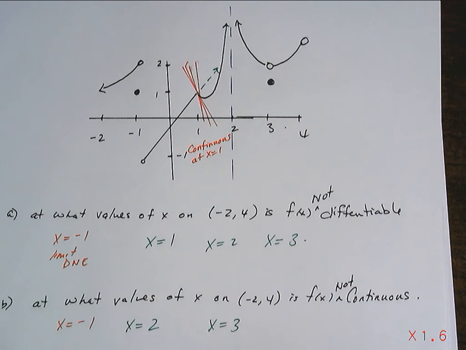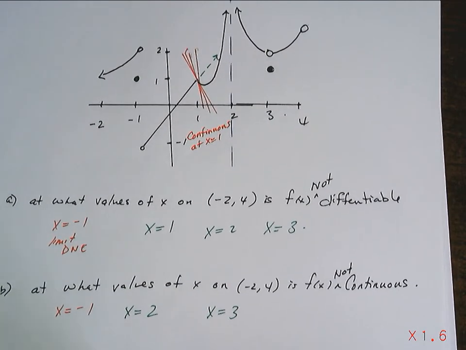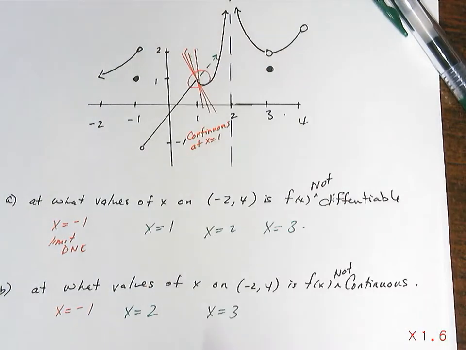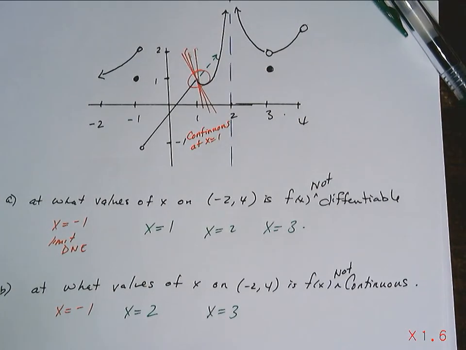So this is supposed to bring into clarity the idea that you must be continuous to be differentiable at that point, but it's not good enough to be continuous at that point. You also need to be able to have the limit exist at that point.